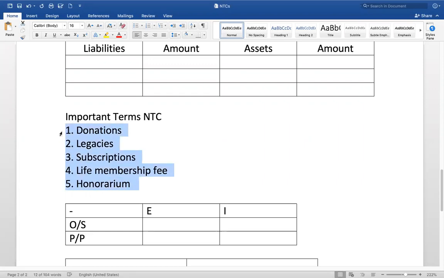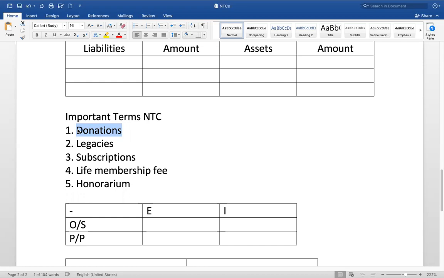While you work out the solution for the problem, the important terms of non-trading concerns are: Donations. What is a donation?